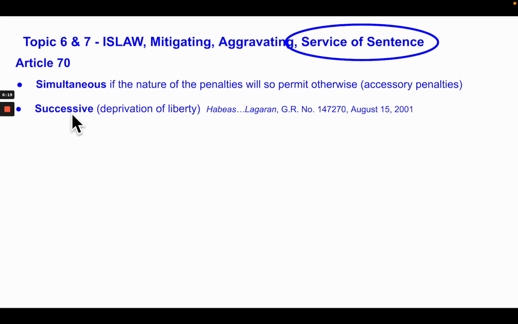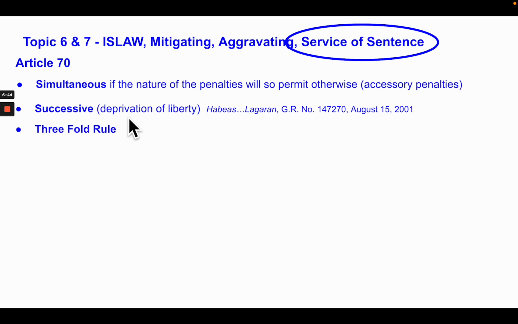Article 70 further provides, if simultaneous service of penalties will not permit, then it shall be a successive service of penalties. And according to this jurisprudence, when the law says successive service of penalties, this means the deprivation of liberty or jail time.